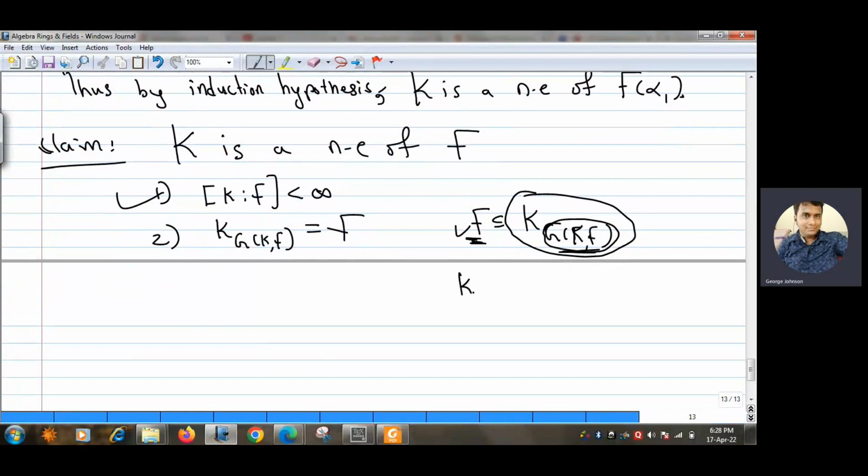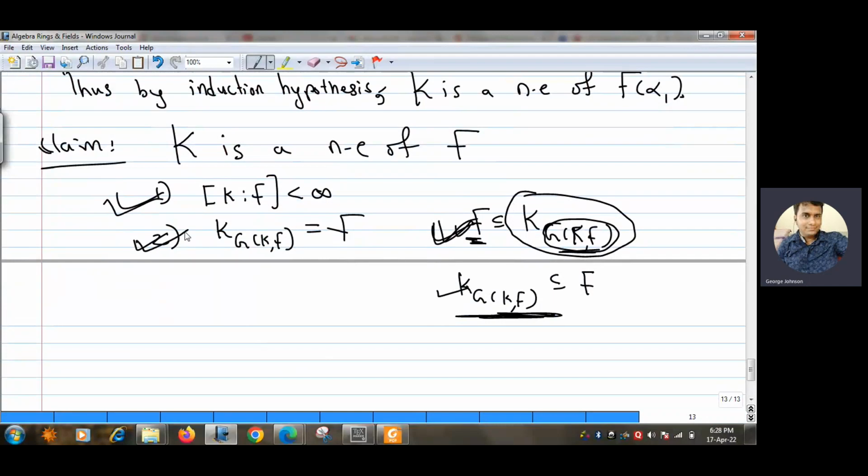So now what are we left to show? We are left to show that K^{G(K/F)} is a subfield of F. In order to prove this, I just need to prove this. So actually now my claim should be that K^{G(K/F)} is a subfield of F. Only this much is now remaining to show, because already this is true and already this is true.